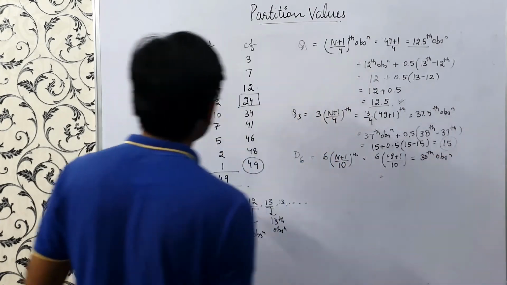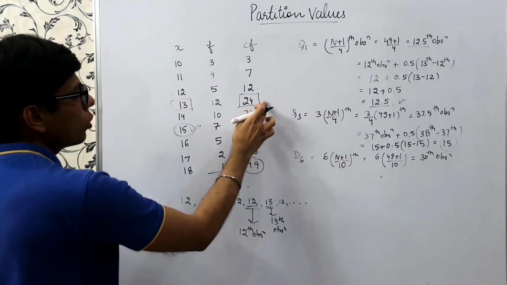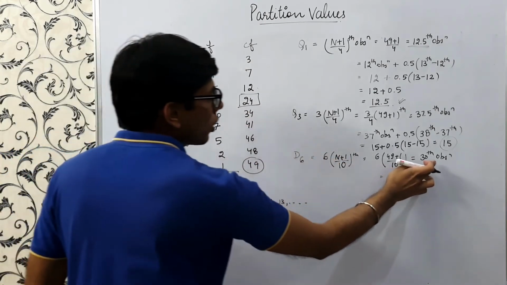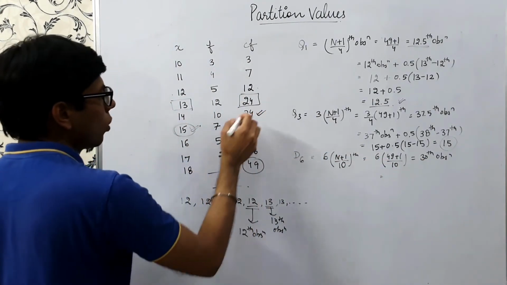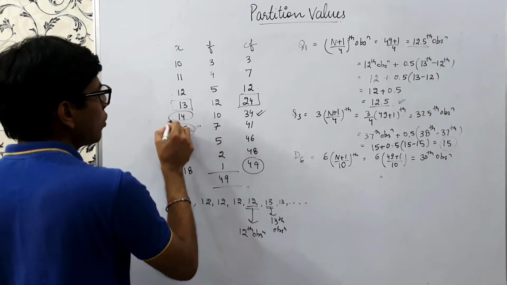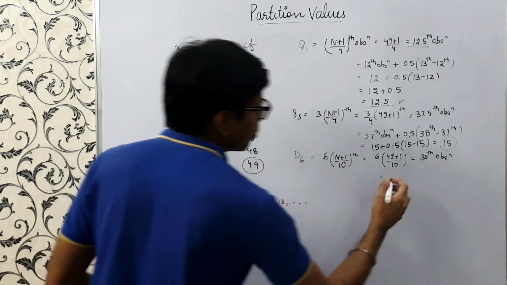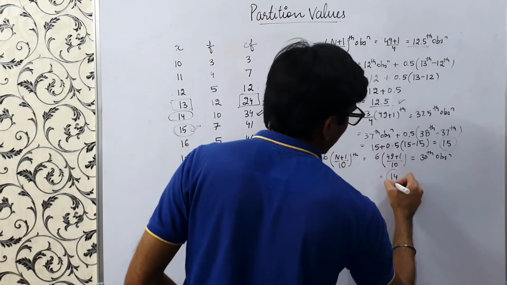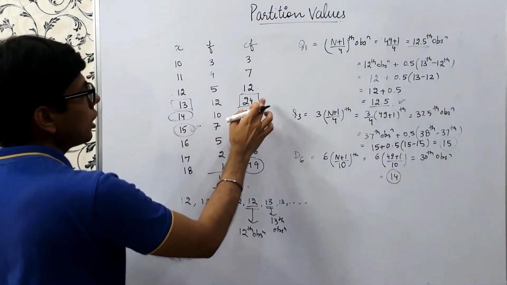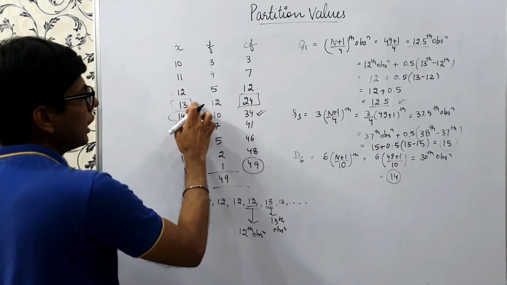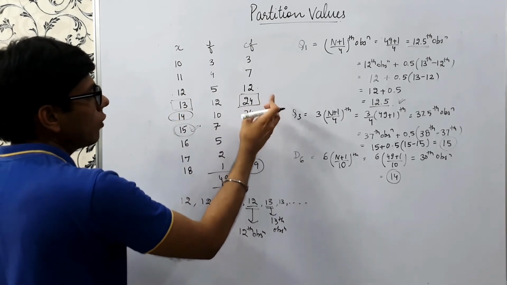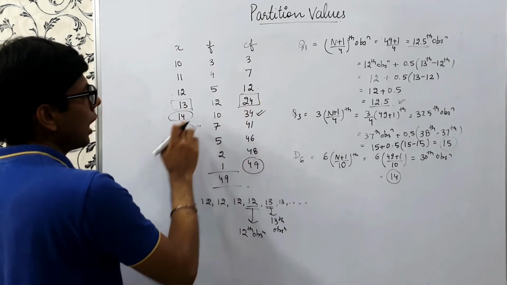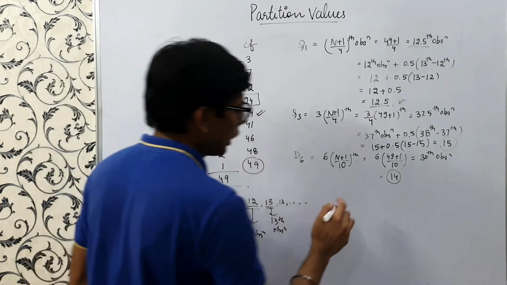So what would be the 30th observation? We'll see the cumulative frequency just greater than 30, that is 34. So 14 would be our 30th observation, right? Because till 24 observations we have 13, and from 25 till 34 we have the observation 14.